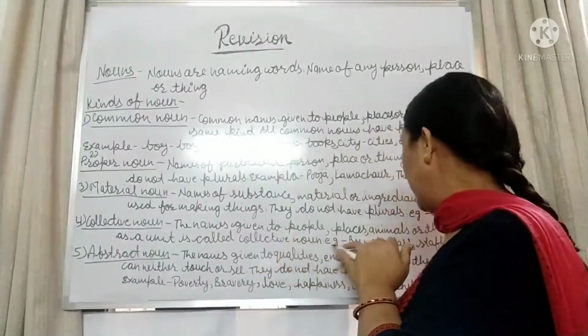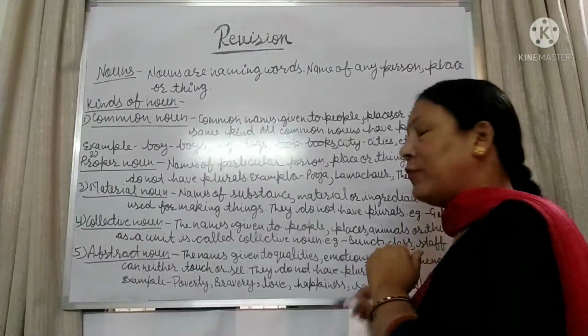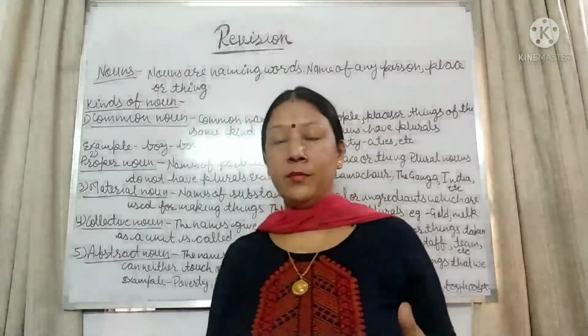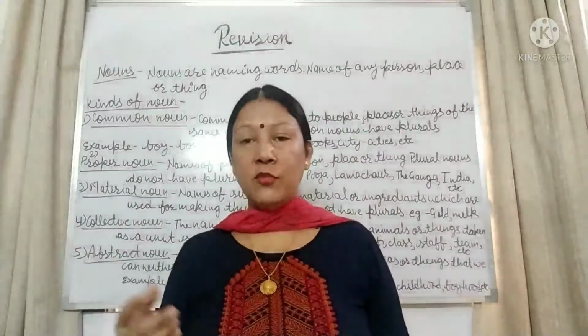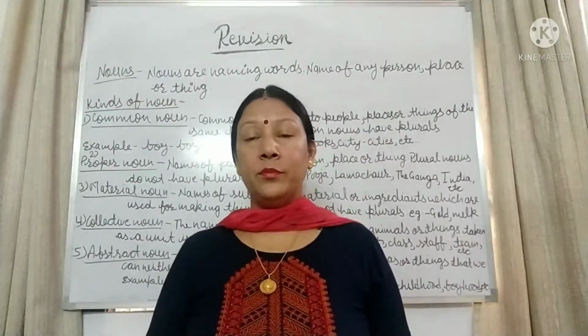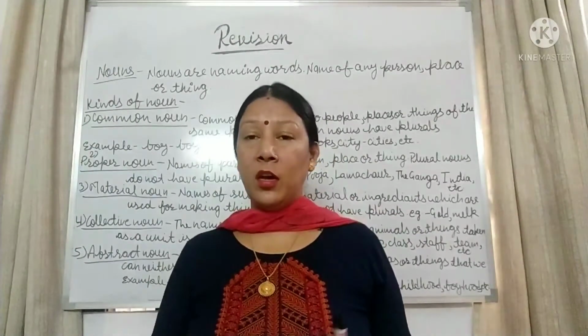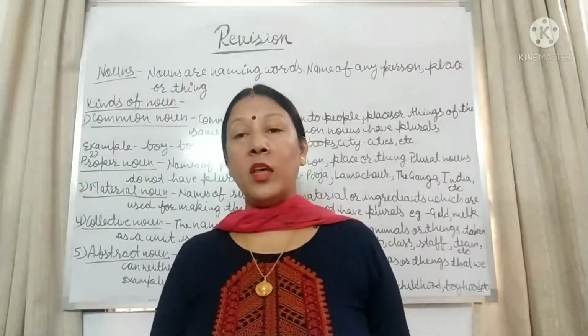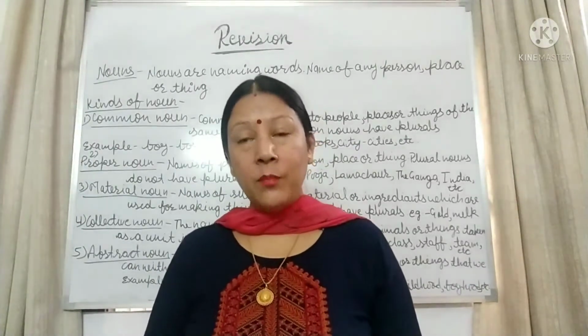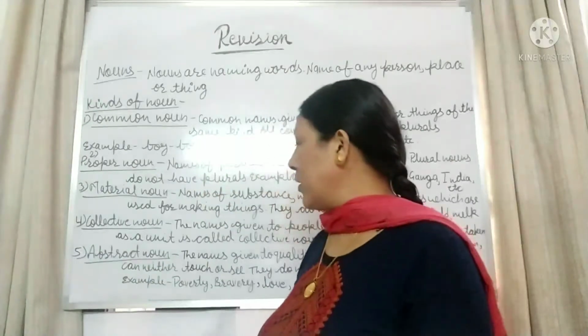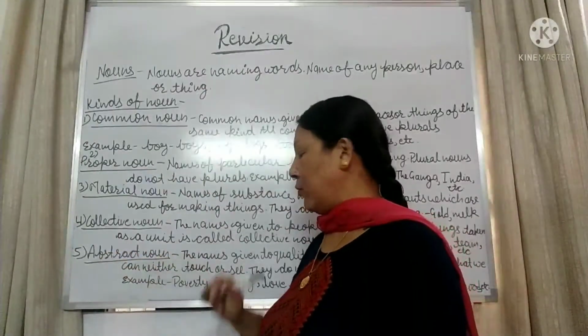Here are some examples: branch, class, staff, team, gang, bouquet. These words given are what? Collective nouns, and they do not have a plural. Next, the fifth one is abstract noun.